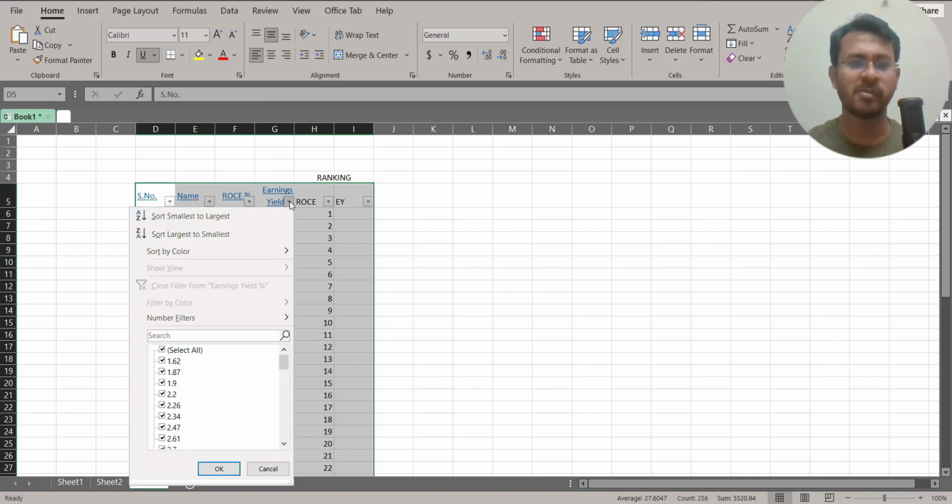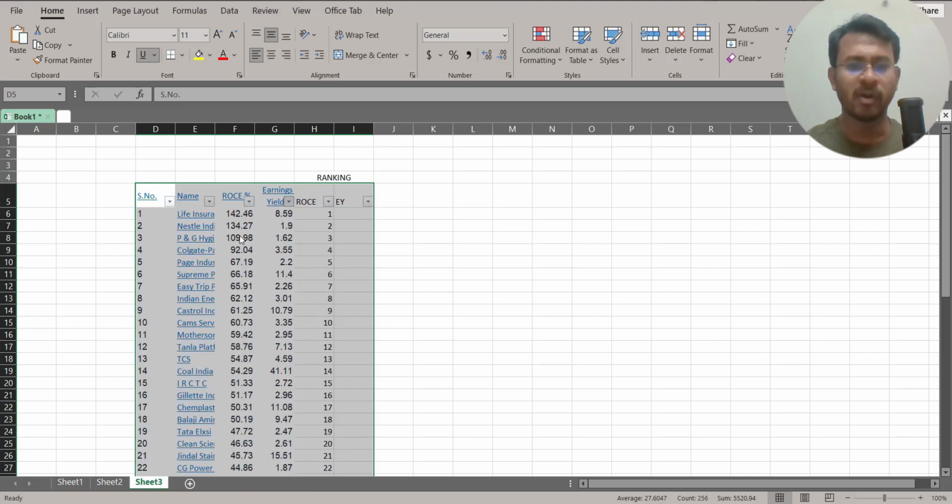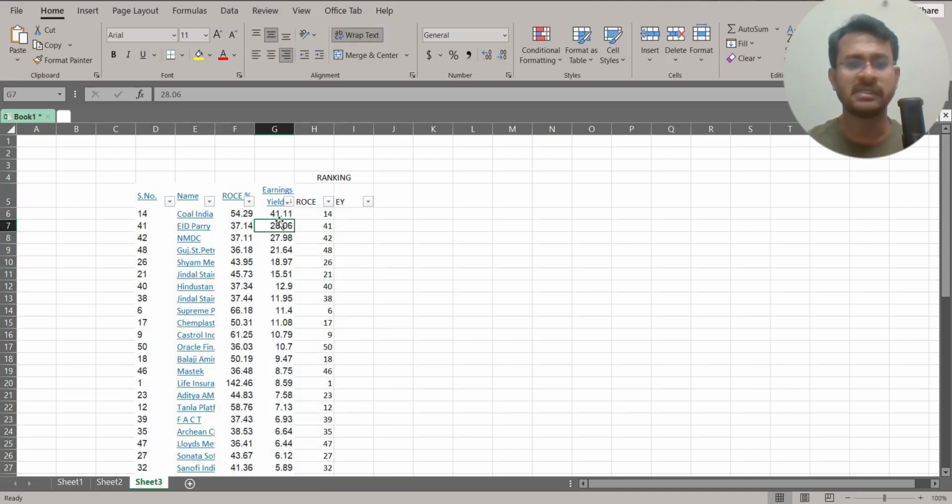We click here in the drop down box, and then if we click sort largest to smallest, you can see that all the companies have now been sorted based on your earning yield, right? For example, your Coal India has 41% earning yield. EID Parry is going to have earning yield 28. As you go down, you can see that the earning yield is reducing.